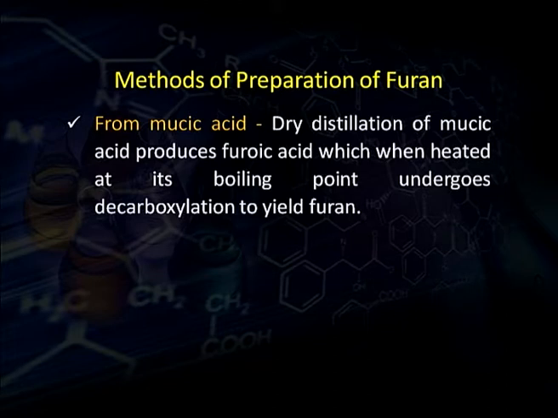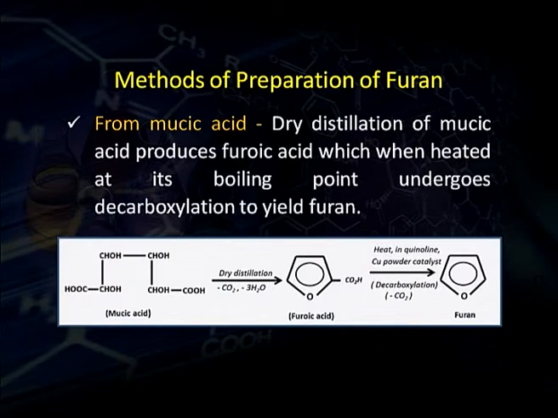Decarboxylation of furoic acid can be done by heating it in quinoline using copper powder as a catalyst. When the compound is heated up to its boiling point, it gets decarboxylated and furan is obtained.